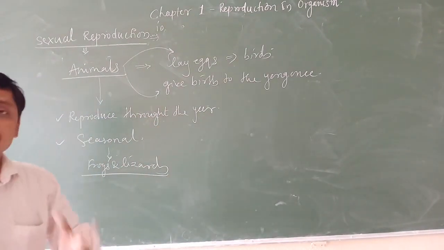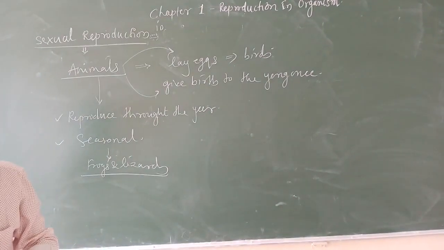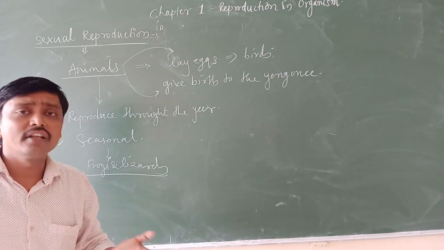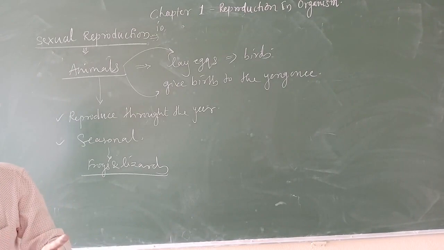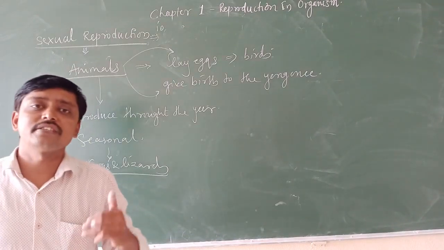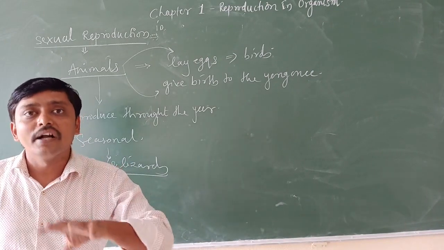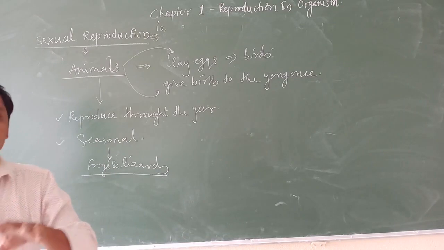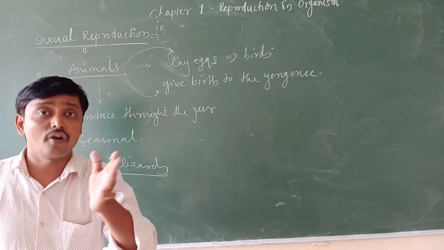In the last year, the chapter was Animal Kingdom. You all studied the phyla like Coelenterata, Porifera, Platyhelminthes, Aschelminthes, then Annelida, Arthropoda, Mollusca, Echinodermata, Hemichordata, Chordata.